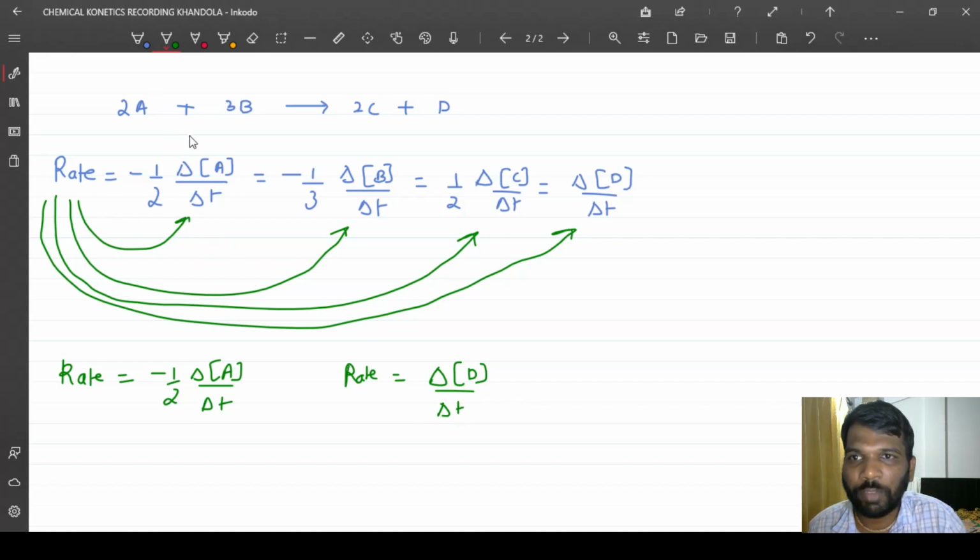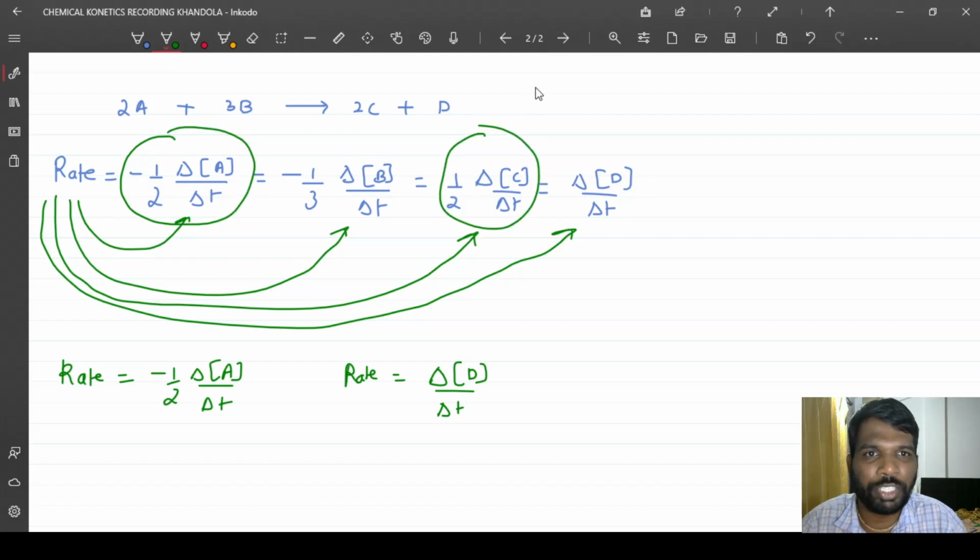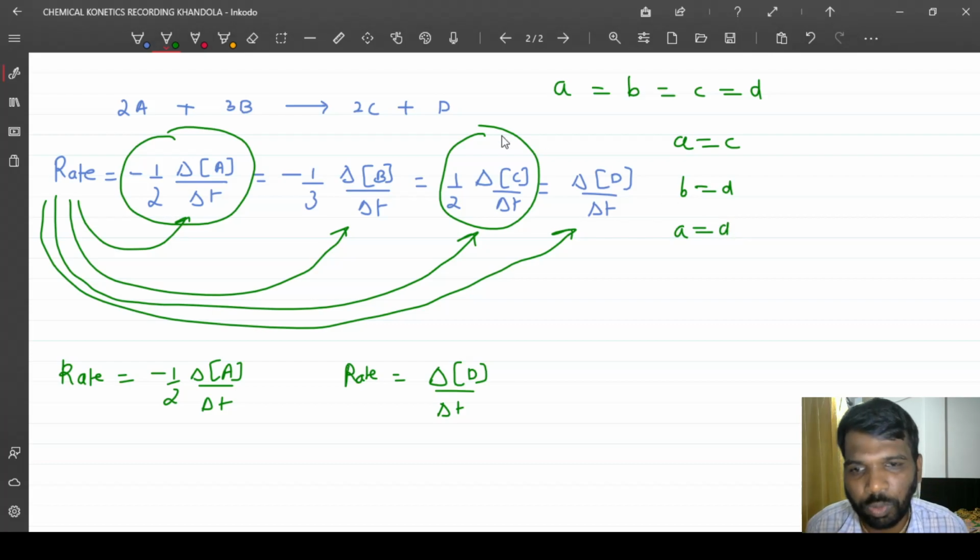I can also equate this term with this one, so if A equals B and B equals C, then A equals C, and I can also write B equals D.